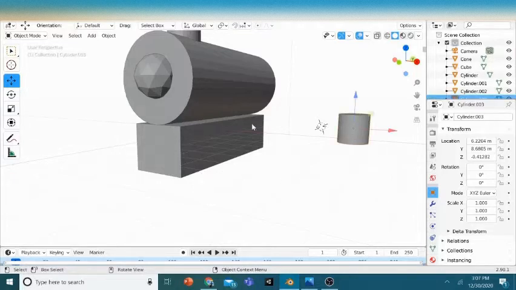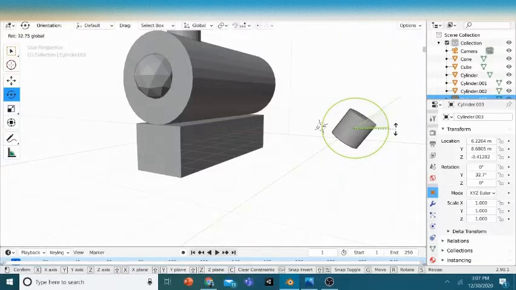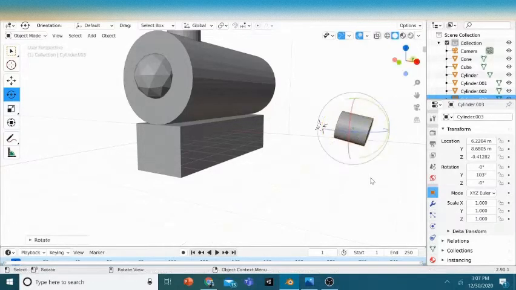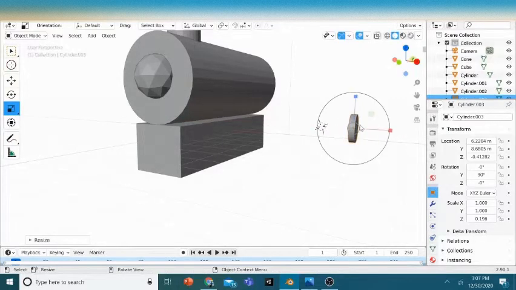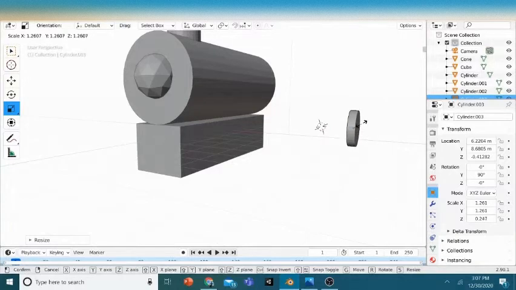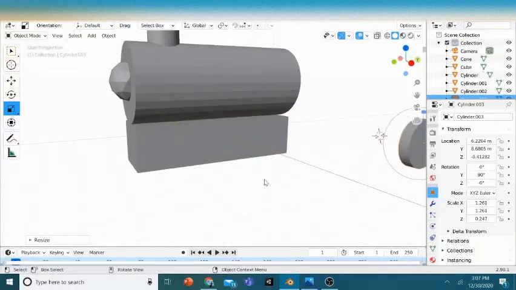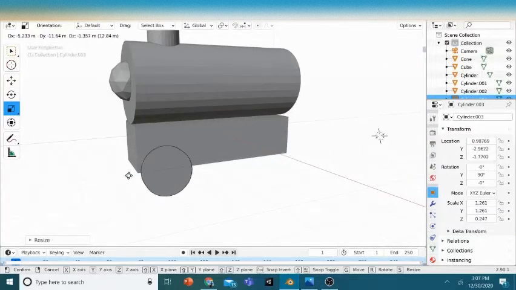Just get the cylinder, rotate it 90 degrees, and just make it thin with the scale tool, and press S and make it a bit big, and just press G to grab.